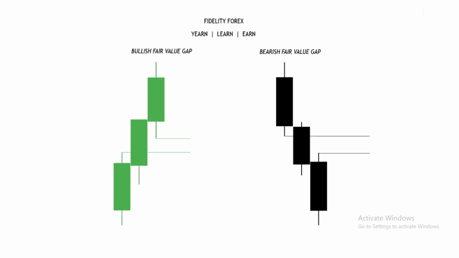That's the result where the gap is. So it is an area that smart money will revisit in the future before the market continues in its direction, toward either buy side or sell side liquidity.